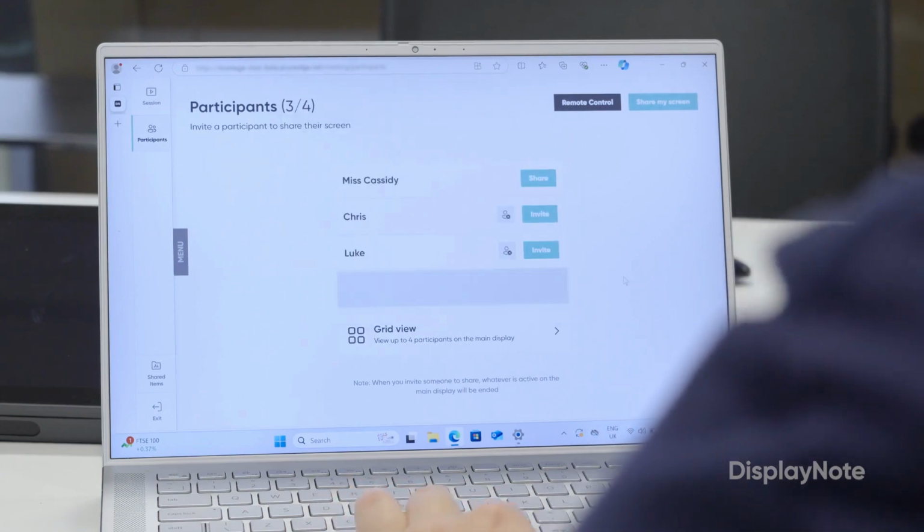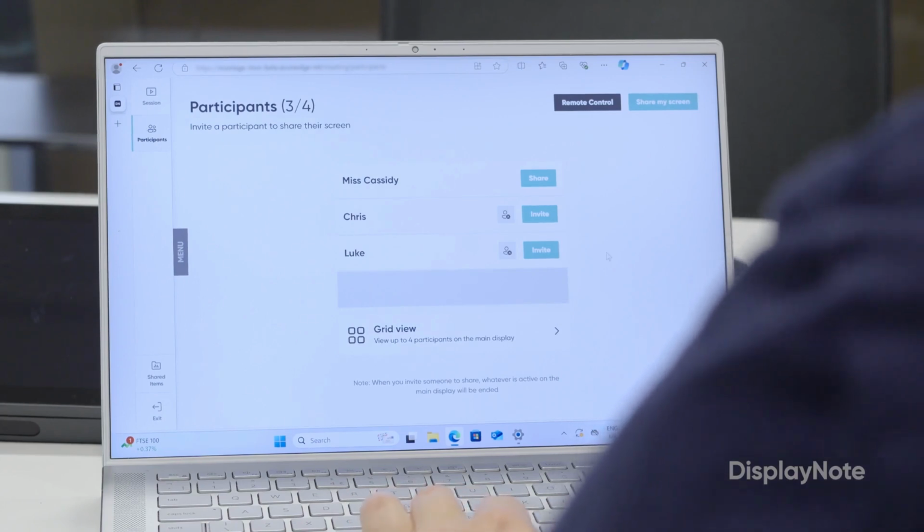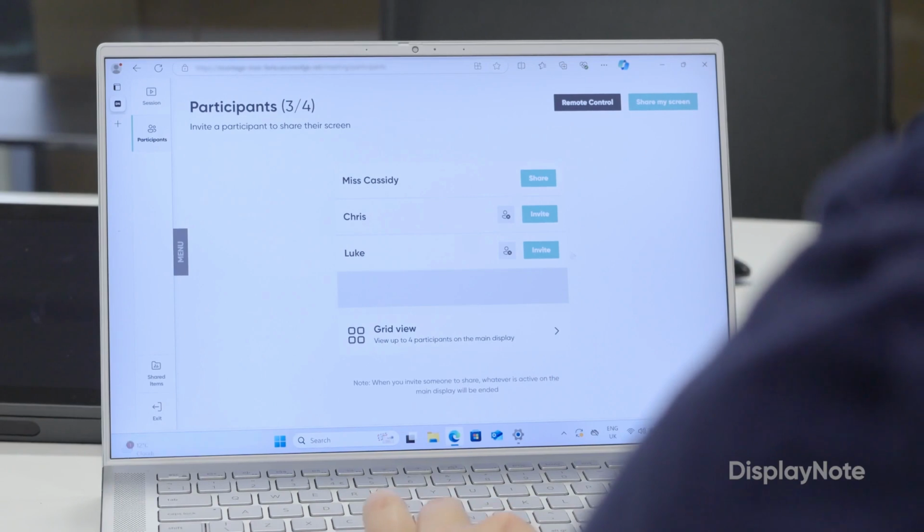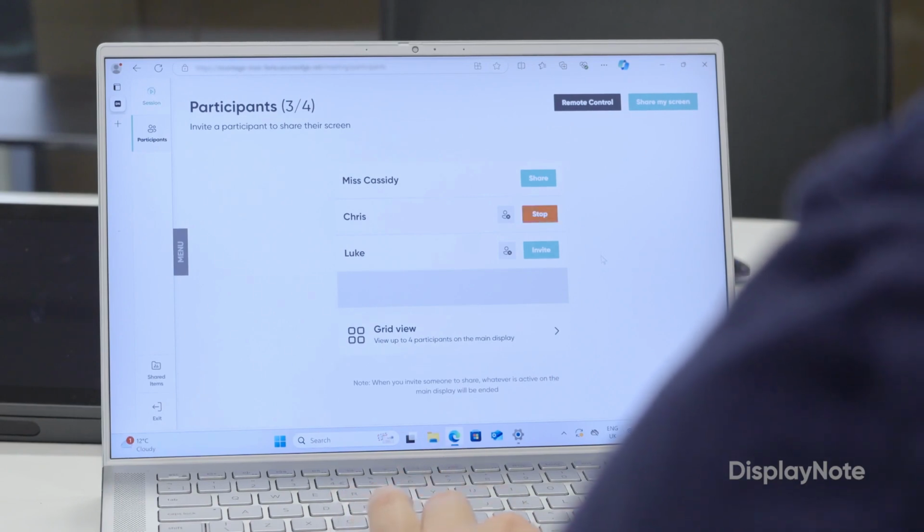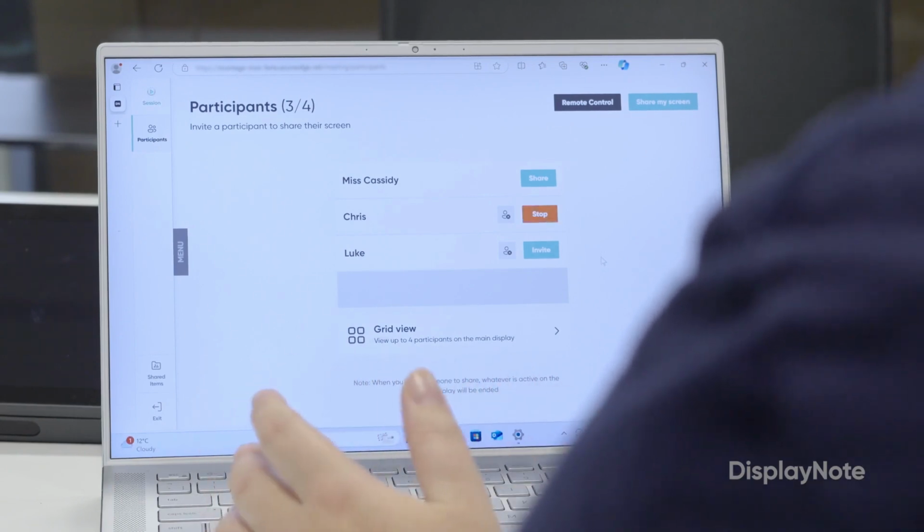Control Your Session lets you manage the lobby directly from your device. The presenter or educator can invite, disconnect, or share their own screen without needing to interact directly with the main display, meaning you can lead the session from anywhere in the room.